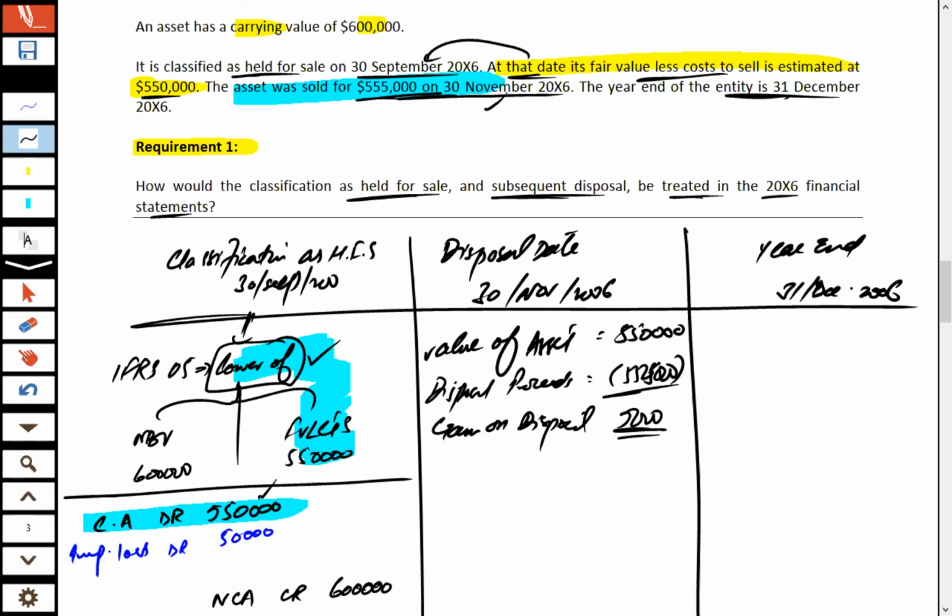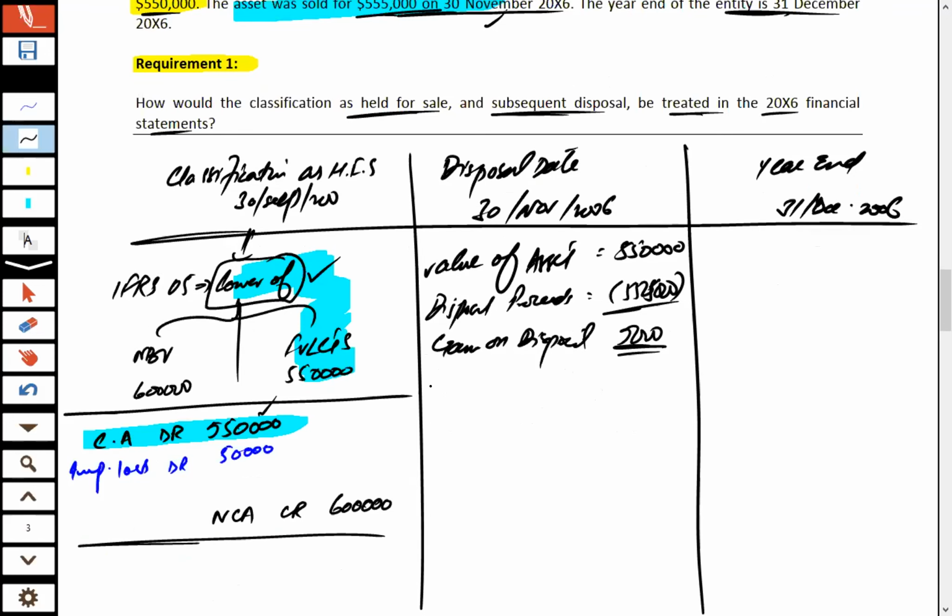How is the gain recorded now? What should be the double entry to record this disposal? This current asset is now disposed. The current asset is credited with the value of 550,000, the value that we recorded 2 months ago.